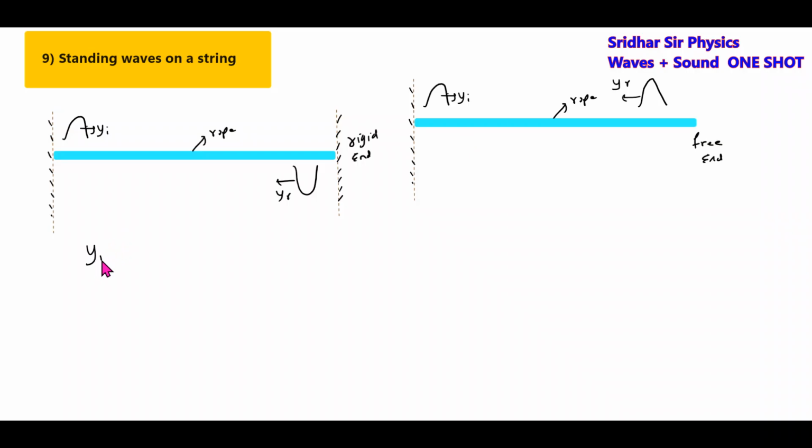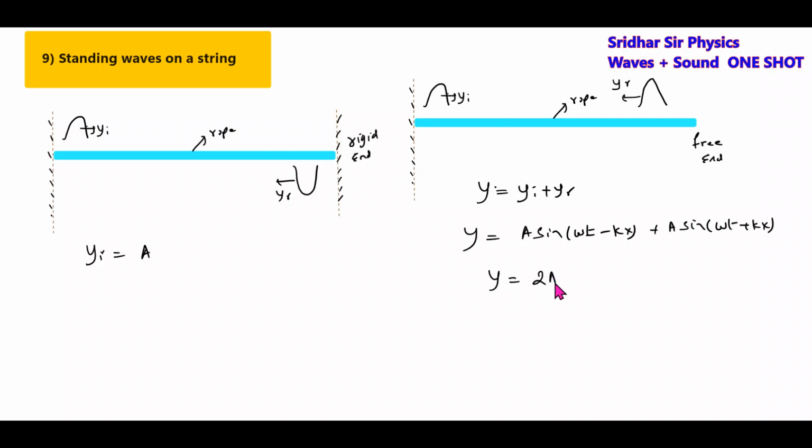Then we know the incident wave is given by y_i. The resultant wave is given by y_i plus y_r. What is the incident wave? A sine(omega t minus kx). The reflected wave is given by A sine(omega t plus kx). The sum gives 2A sin kx cos omega t. Like this, we get the equation for a standing wave.